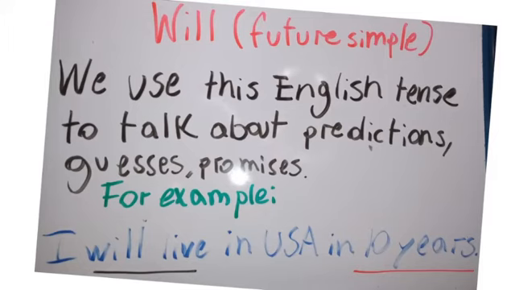Okay, today I'm going to explain how to use "will". It's the future simple. We use this English tense to talk about predictions, guesses, and promises. For example, I write, I will live in USA in 10 years.